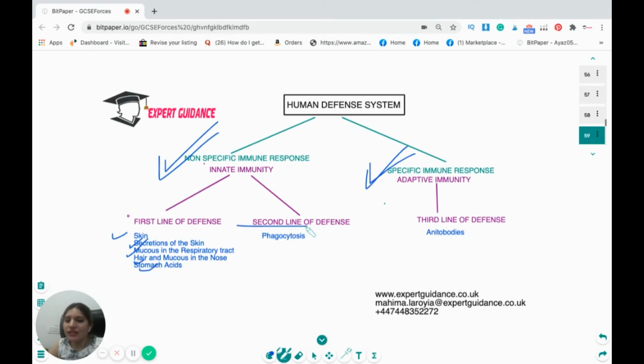Then the second line of defense is phagocytosis, which is the white blood cells, which come and eat away the infections. Now, after these 2, the first and the second line of defense, or the non-specific immune response, the infection does not go away.